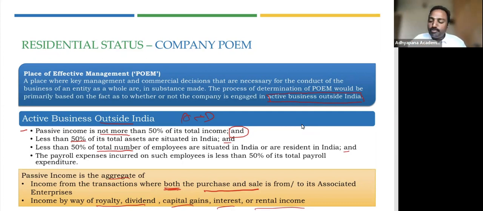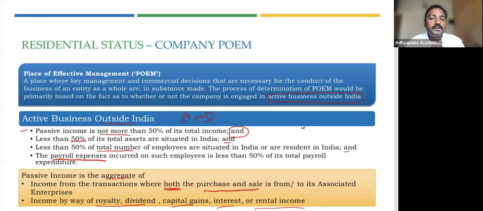And the fourth condition is payroll expenses. Payroll expenses incurred on such employees is less than 50%. There is already a condition on employee. So why do you probably think there must be another condition on payroll? It's basically because, see, sometimes the key persons will be sitting in India. Let's say the CFO, the CEO will be here in India, but the employees will be sitting outside India. So if you actually look at the pay, the number of employees might be less than 50% in India. But if you actually take the amount being paid,